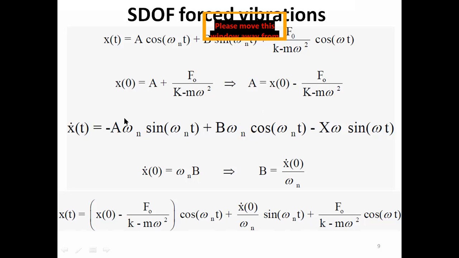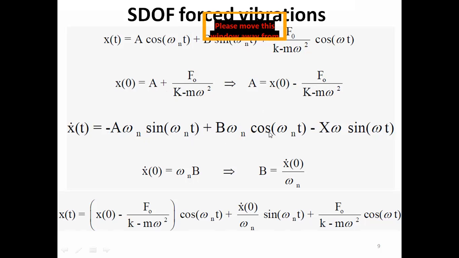In order to find the second arbitrary constant b, we first have to differentiate this equation with respect to time. The differential of cos omega nt would be minus sine omega nt, with the argument differentiated giving omega n, and the differential of sine omega nt would be cos omega nt times omega n.